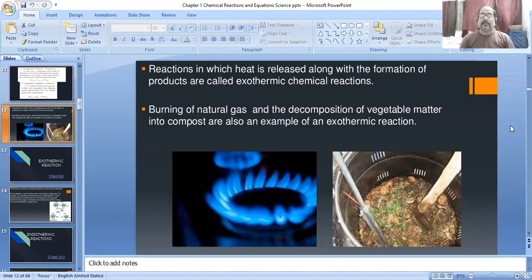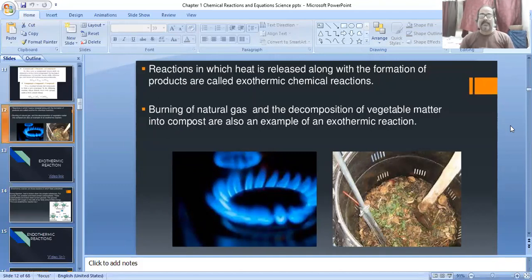Last day we discussed the types of chemical reaction. The first type, combination reaction, and its definition, some examples we also discussed. Today, two other types of reaction related to combination reaction, I will just discuss. One is called exothermic and the second is endothermic.